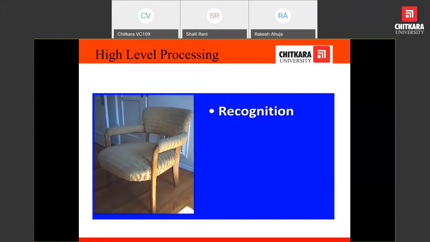It must be able to tell that this is a picture of a chair. This is high level processing. It means the input is an image and it is not only recognizing but also telling what the image is saying. If the system is understanding and analyzing the image, then this is high level processing, which is also termed as computer vision.